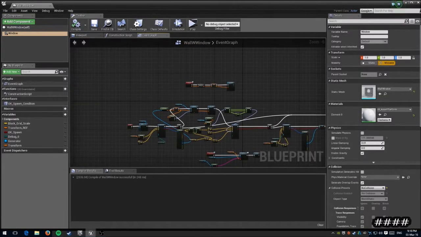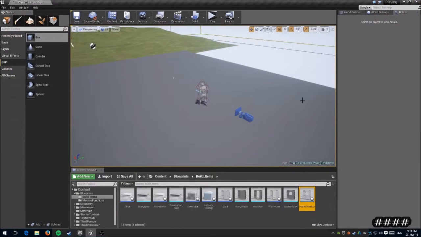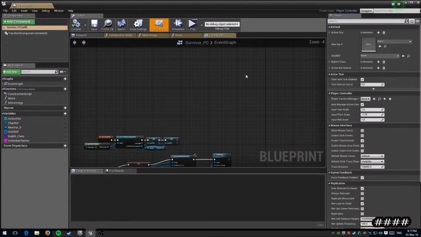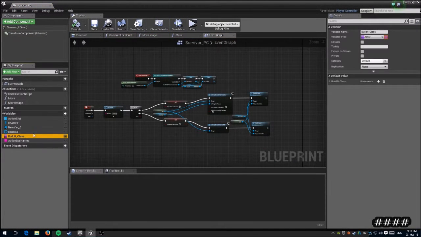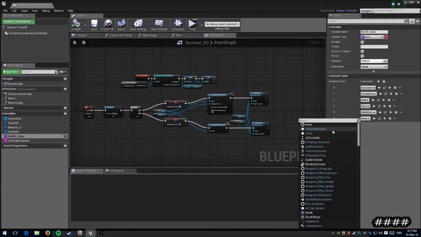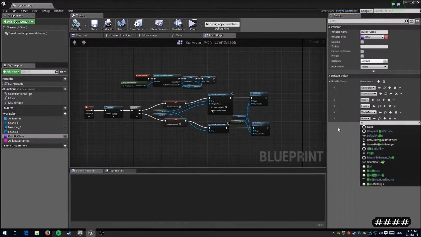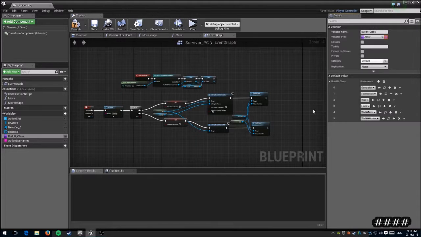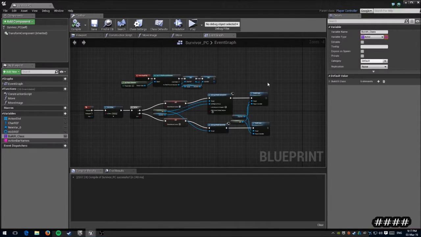and you then go and add it to the build it classes. At the moment there is only 6, but you add it in there.